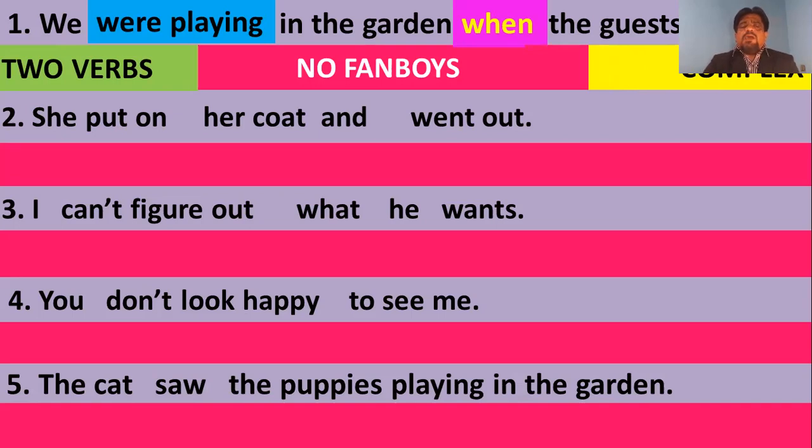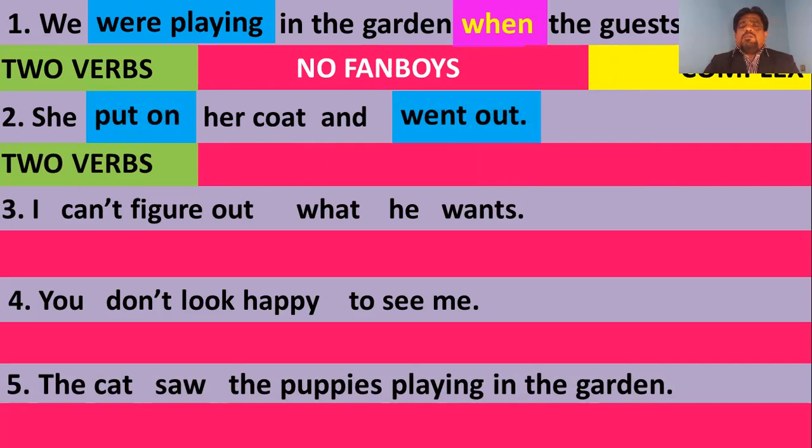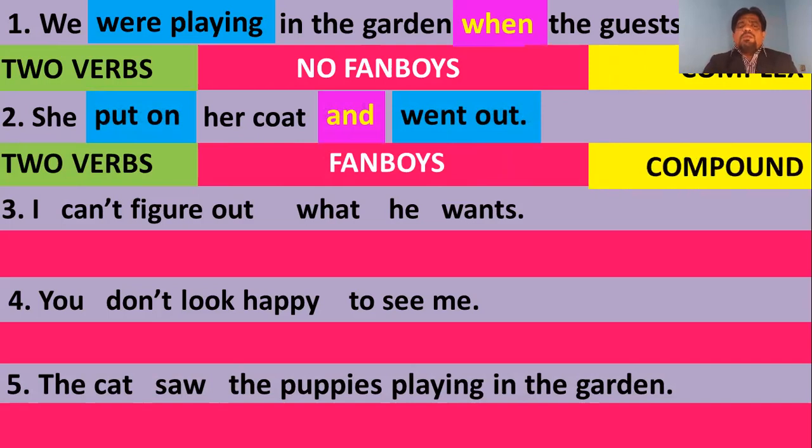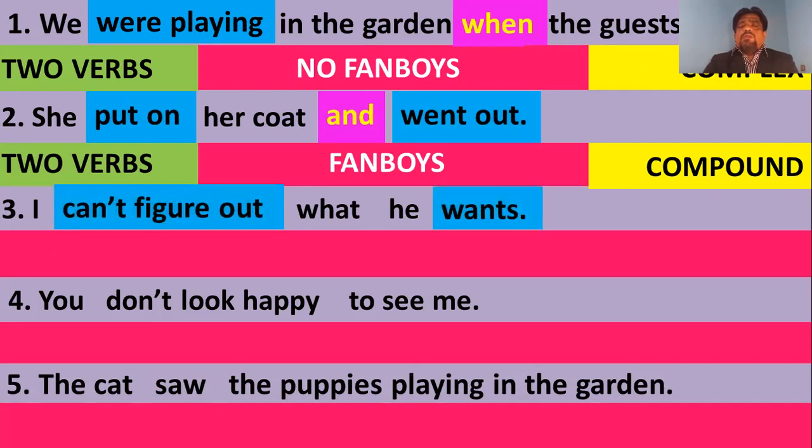Again, second sentence. How many verbs? Put on and went out. They are the two verbs. Since we have got two verbs, it is not a simple sentence. Two verbs mean two clauses. Look at the conjunction. And is the conjunction. It is a fanboys conjunction, therefore it is a compound sentence. Next, can't figure out is one verb, and wants is another, two verbs we may find. Since we have got two verbs, it is not a simple sentence.